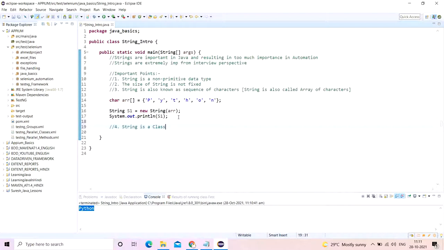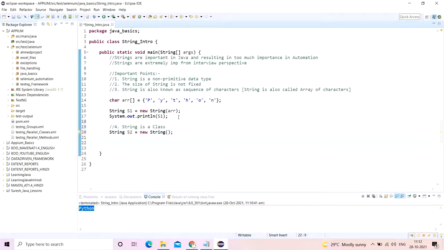Why is string a class? Because let's say I'm making a string object, I'm creating the object of a class, let's say this. Here I'm able to make the object of the string class. That is why string is a class, because you are able to make an object out of it. This is very important. There are a lot of methods inside the string class which we will discuss in subsequent videos, but as of now you need to understand that string is also a class.